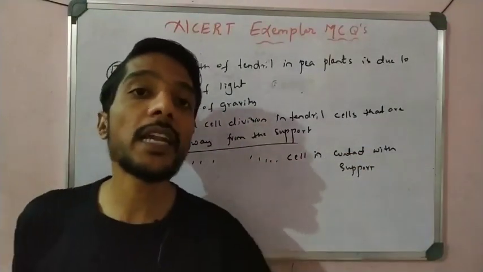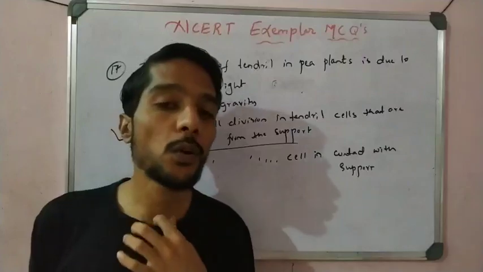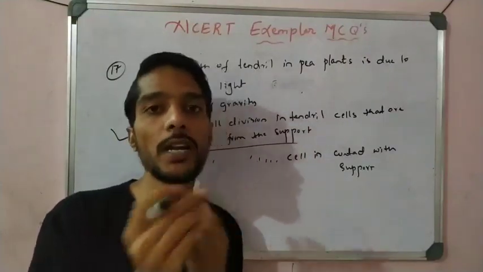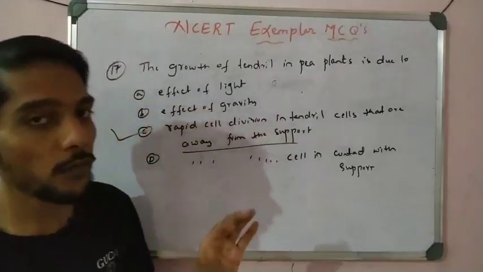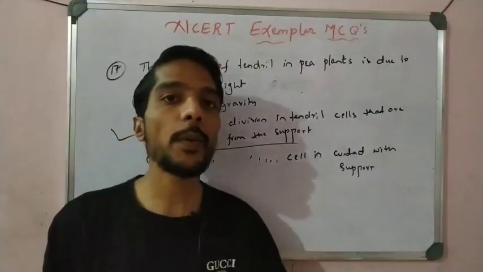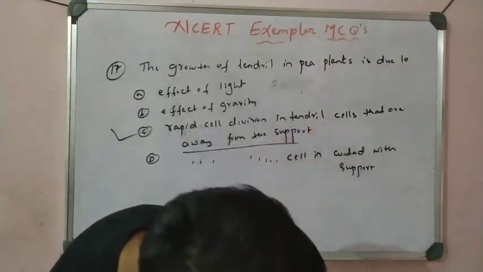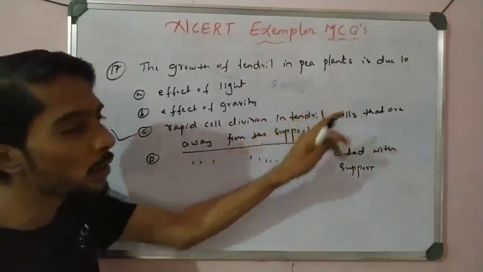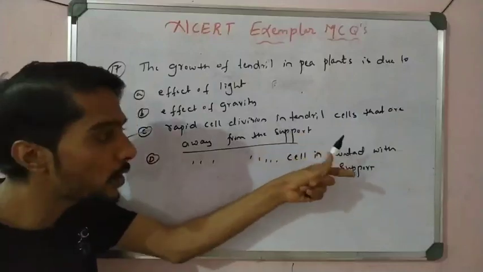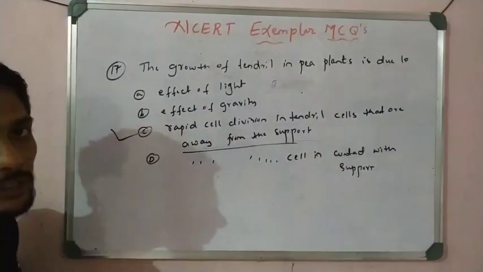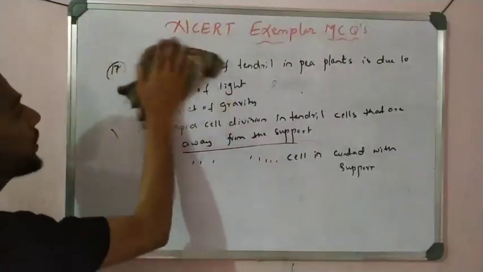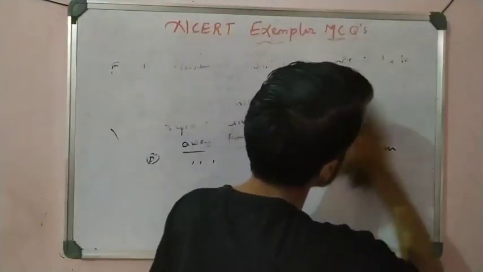And the other is independent of growth, right? Independent of growth means, for example, the sensitive plant. When you touch this sensitive plant, it closes itself. That is called folding itself. It is independent of growth. That is movement in plants. But this question is on movement due to growth, and the tendril grows because the part away from the support grows very rapidly, very speedily, right? So this is question number 17, right?